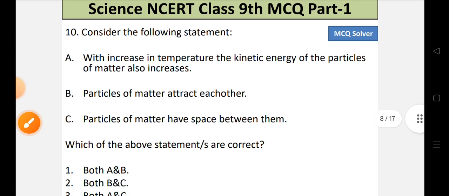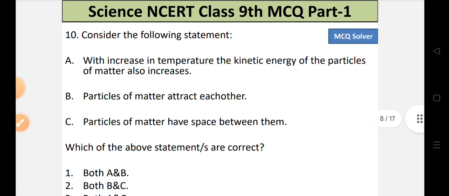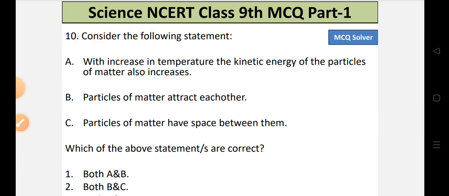Now let's move to question number 10. Consider the following statement. Statement A. With increase in temperature, the kinetic energy of the particles of matter also increases. Statement B. Particles of matter attract each other. Statement C. Particles of matter have space between them.